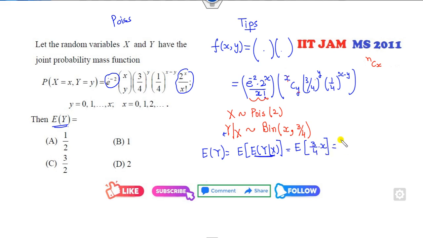Fine. So 3 over 4 is outside. What is the expected value of the Poisson distribution? That is my 2. So the right answer is 3 over 2. Always remember your target is to bifurcate them and write the conditional probability form. So what does it mean? This is my f of x and this is my f of y condition x.